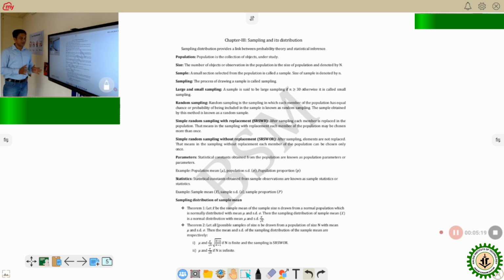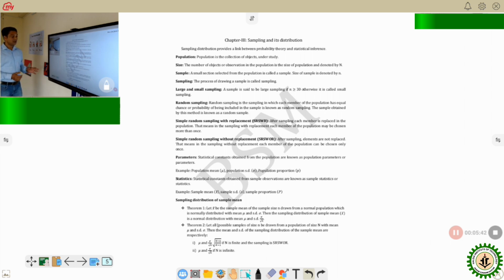In between, we have to apply lots of statistical measures and techniques. That is a statistician's job. Now, first of all, the sampling distribution of sample mean. This is what we are going to discuss. Another topic is the sampling distribution of sample variance. These two topics will be covered in this chapter, sampling and its distribution.